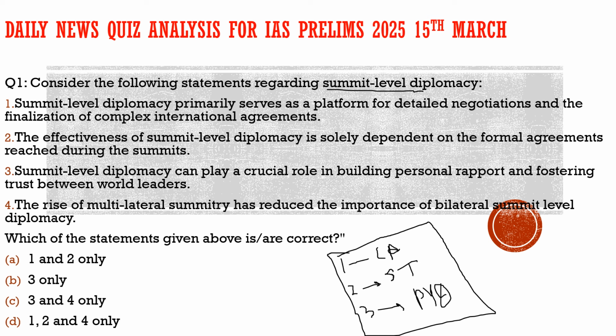First statement, summit level diplomacy primarily serves as a platform for detailed negotiations. Please look at every word carefully. Let's see what the first statement says. It says summit level diplomacy primarily serves as a platform for detailed negotiations and the finalization of complex international agreements. It does not say that at the summit level where the top leaders meet, even though it works for broader perspectives and broader agendas, there are no detailed negotiations happening there,